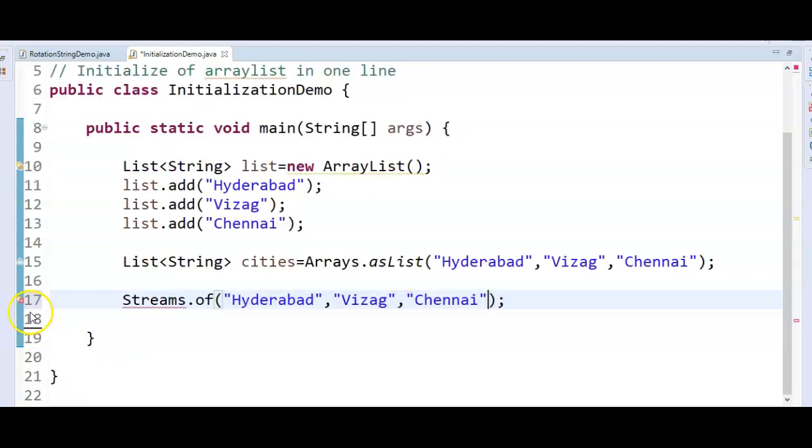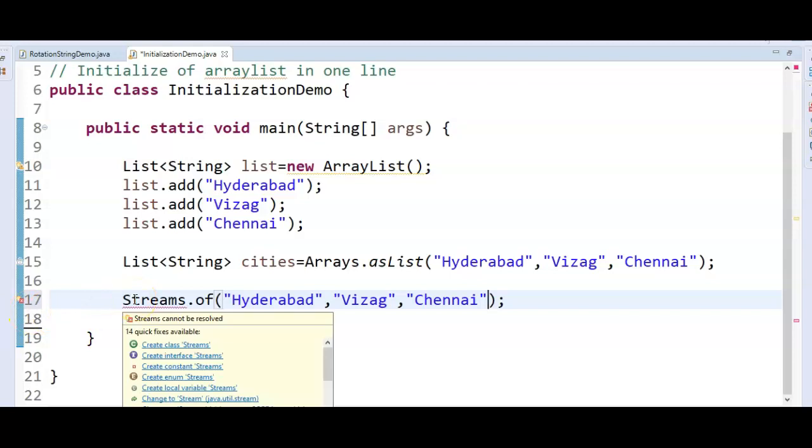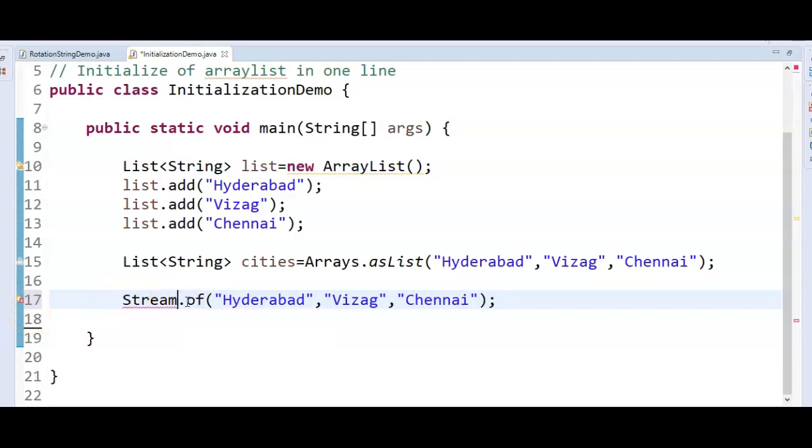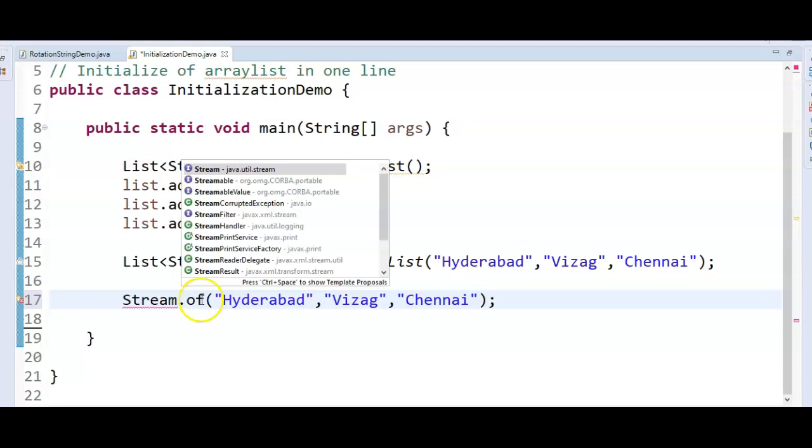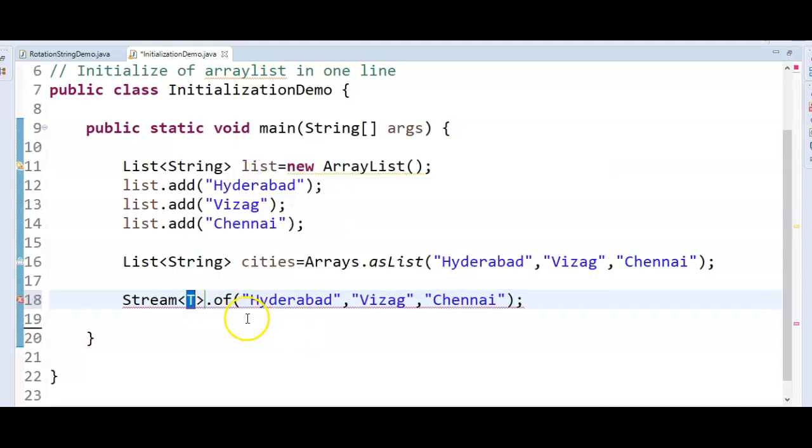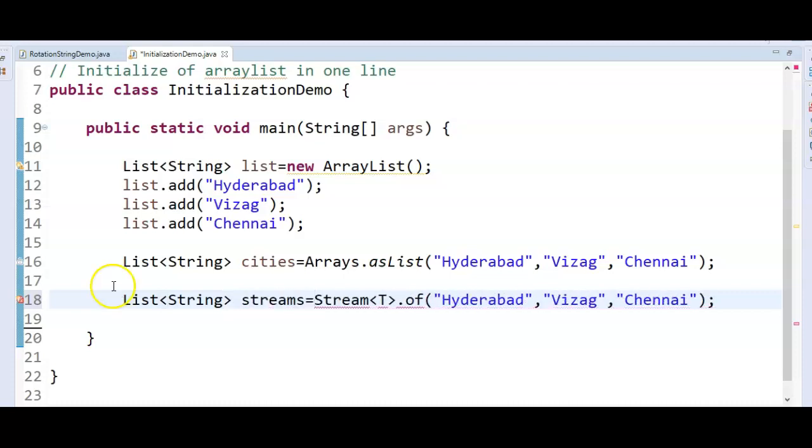Sorry, it's not Streams, it's Stream, from java.util.stream. And here, give the list of strings equal to Stream.of.